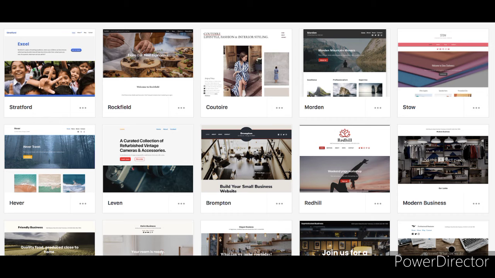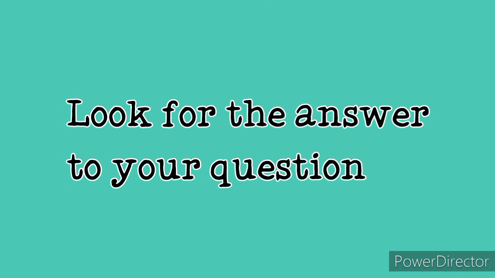Number 2, skim read. Determine whether you can read and understand the text. If it's too complicated or difficult to understand, find another website that may provide the information you need. Number 3, look for the answer to your question. Find out if the information on the site actually answers your question.